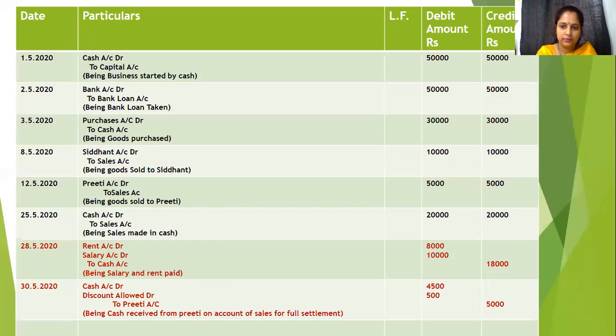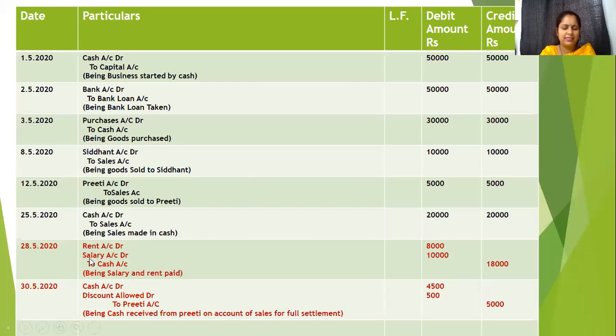So this is an example of compound entry. Why compound entry? Because here more than one account is debited. If more than one account is debited and the other account is credited, or more than one account is credited and other account is debited, such entries are examples of compound entry. It is an example of compound entry because both the cash transactions are happening on the same date. So we have written it as compound entry.